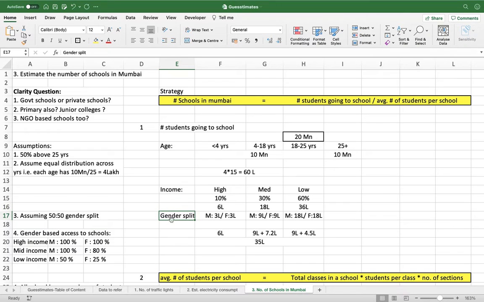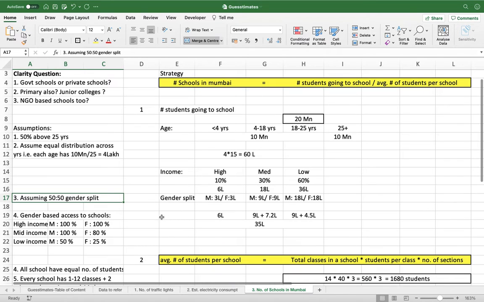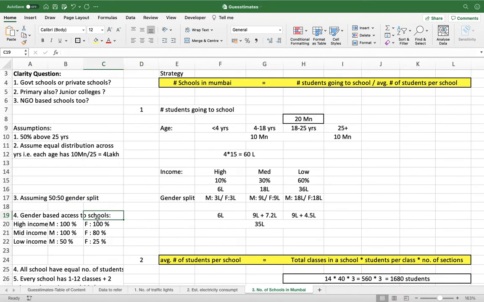So next, what we have done is we have just split this number of eligible people under each income group. We have split this number into male and female. And the split we have considered is 50-50% male female. So we have split this, and what we have done is